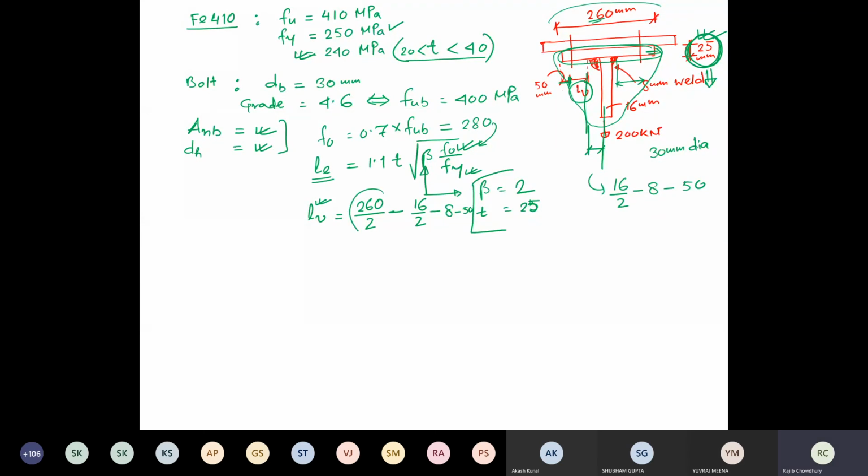And overall it is 260 by 2. So from there we can calculate what LV is. For me, it is coming 64 mm. Now, if you look into the lecture slides, you will find that 2TE should be equal to 200. So from here, TE would be equal to 100 kilonewton. Once it is 100 kilonewton, then your LU is already identified, or you can calculate from here.